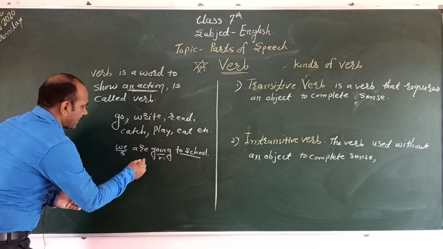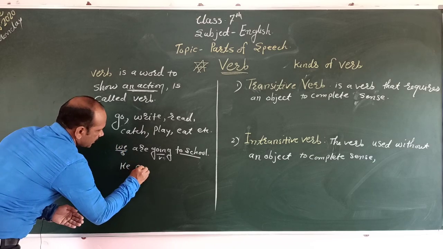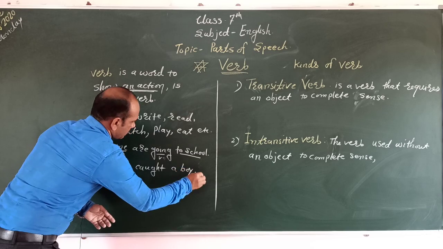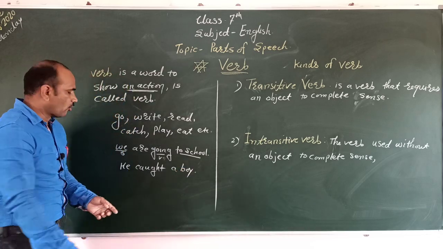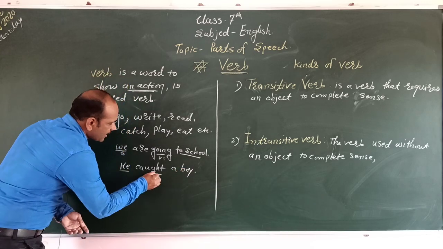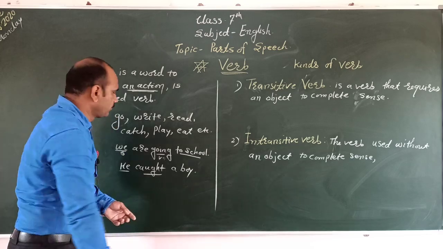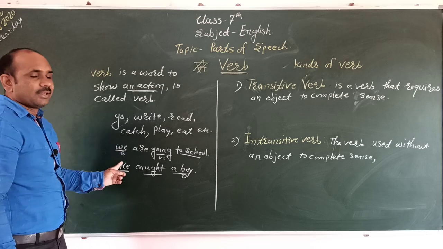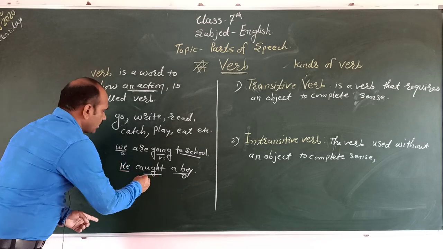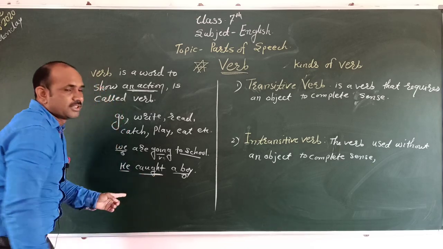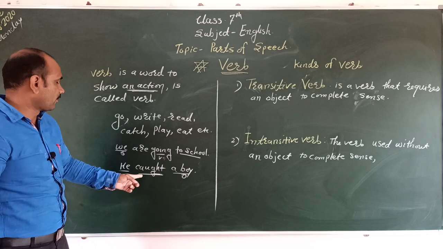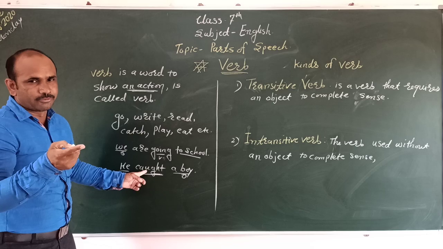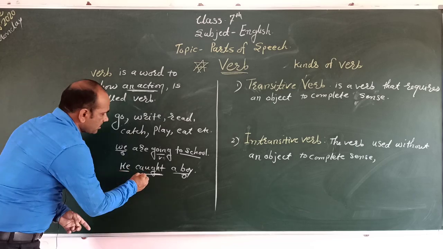Then second, catch. He caught a boy. Who caught? He. He is a subject, caught is the second form of the verb, and boy is an object. Caught means the second form of the verb catch.